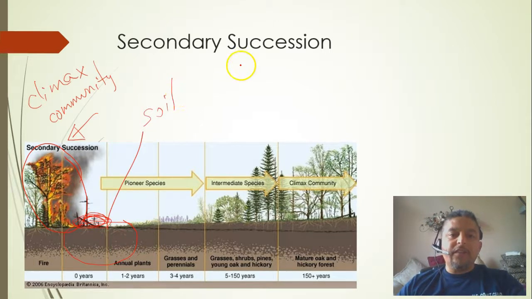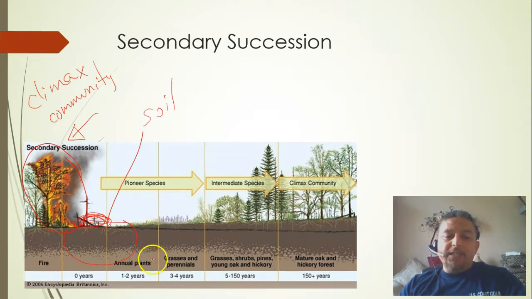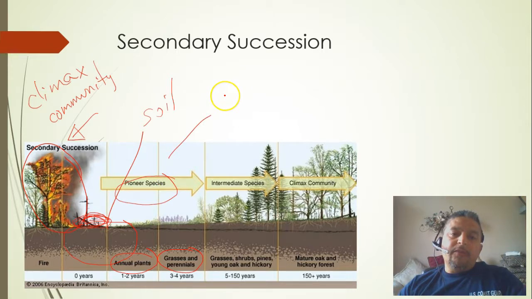So in secondary succession, the main difference is that we have soil. And due to that soil, we are not going to have the same type of pioneer species as in primary succession. Here we're going to have different pioneer species like annual plants, and then grasses and perennials, and then shrubs, pines, young oaks, and hickories. Now notice the timing is also a little different.